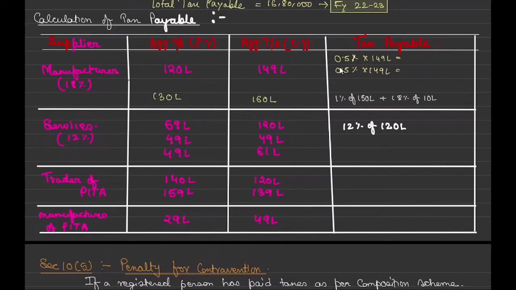Correct. Next one is simple. 49 lakh, he is eligible. He is still eligible, so it is simple. And for services, what was the rate for the composition scheme? 5%. And 0.25, 0.25.